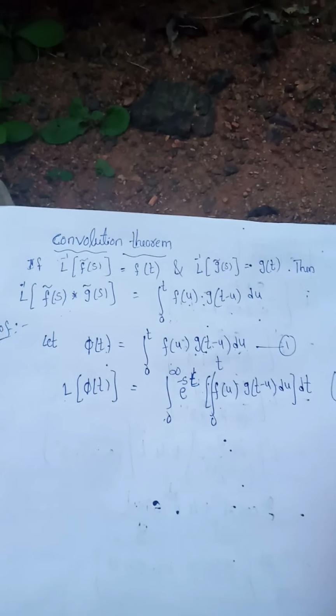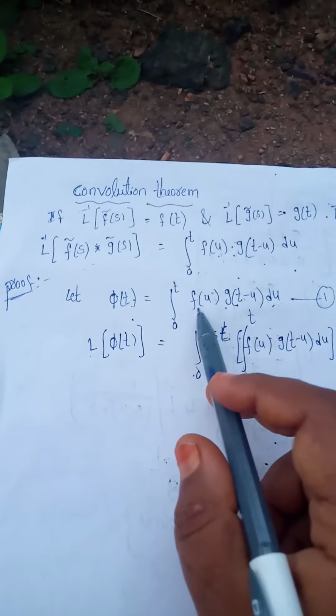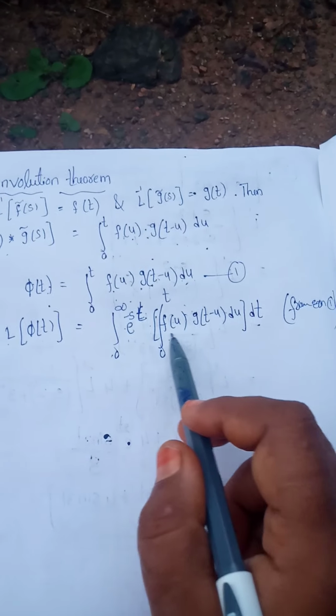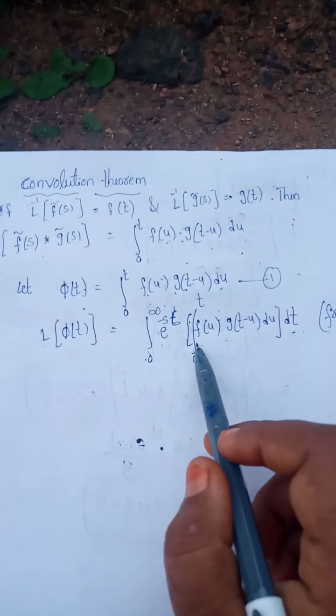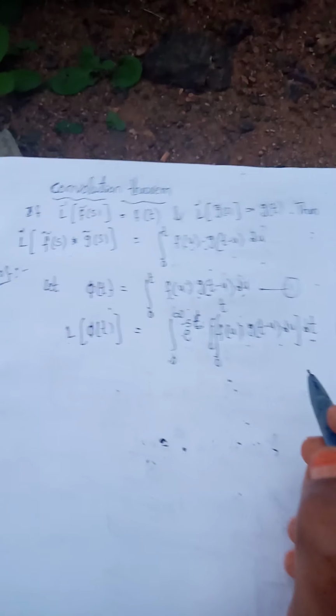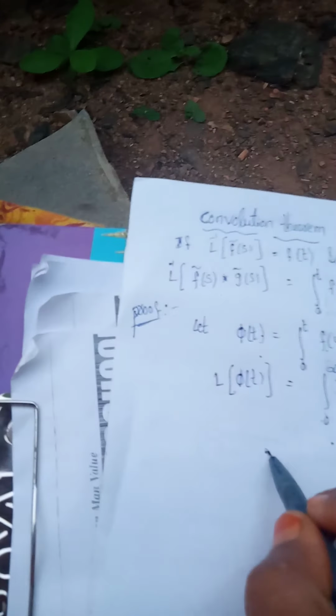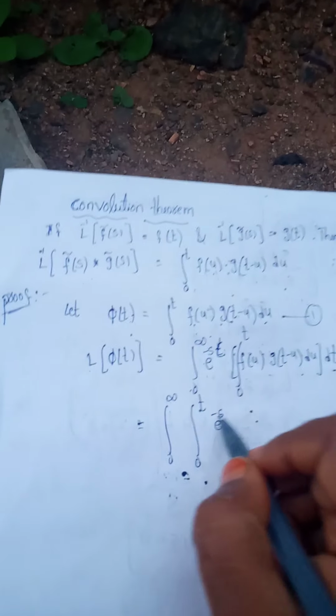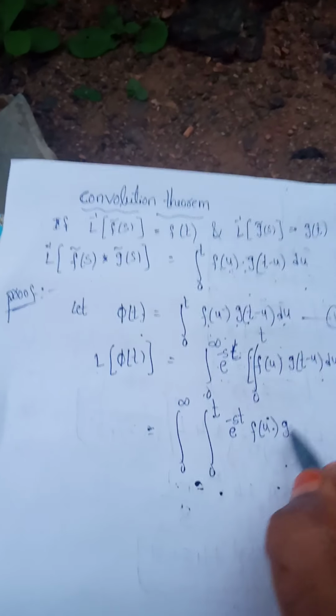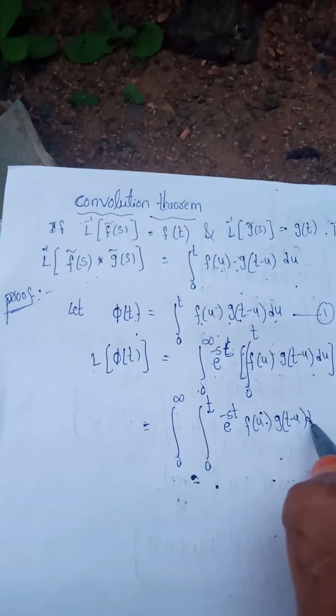So we get the double integral, integral 0 to infinity, integral 0 to t, e power minus st f of u into g of t minus u du dt.